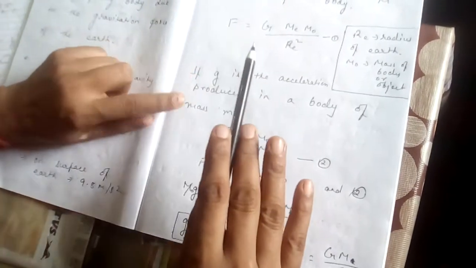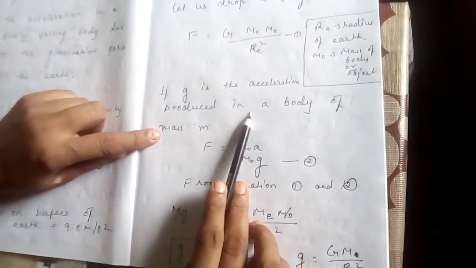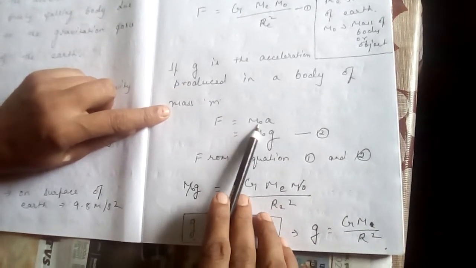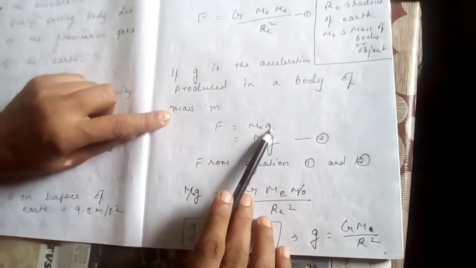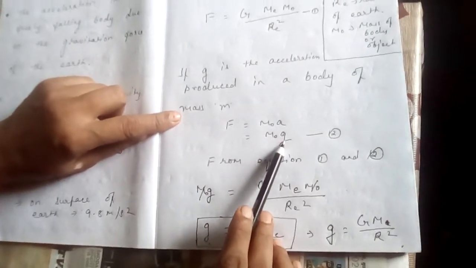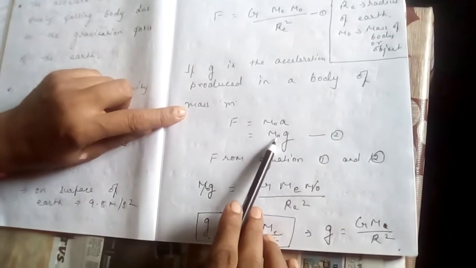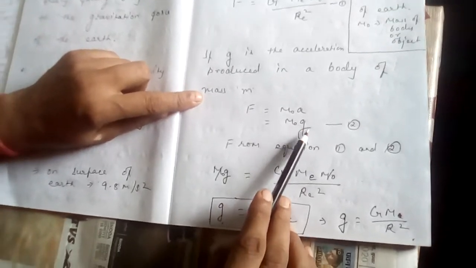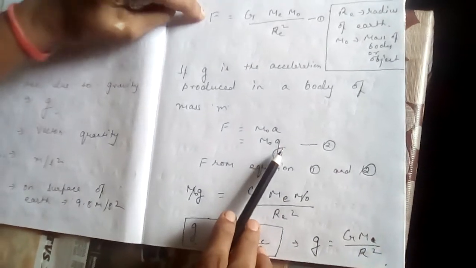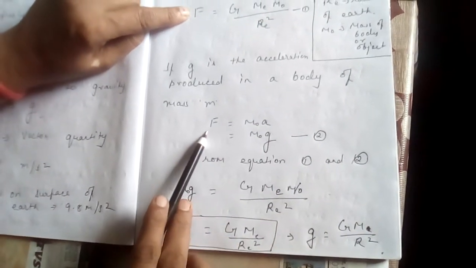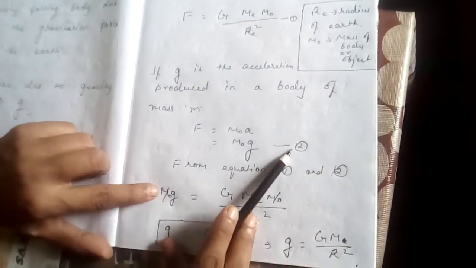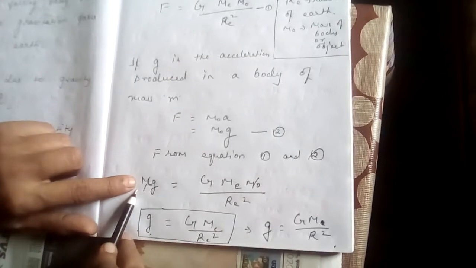Now when the body is falling, it has acceleration. So from Newton's law only we are writing F is equal to ma. So when the body is falling from a certain height, a is changed into g, that is acceleration due to gravity. So we are writing F is equal to mass of object into g. (equation 2) Now the body is falling towards the earth, so this is also a force of attraction, and this is also a force of attraction. From equation 1 and equation 2, both equate, so we can write what?